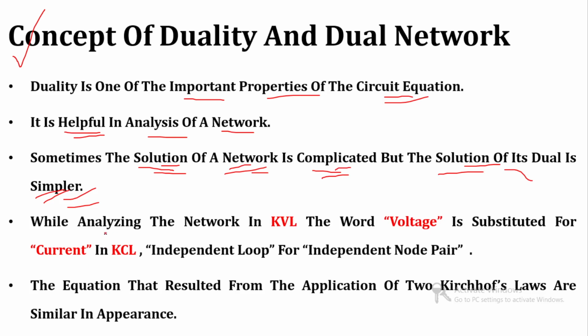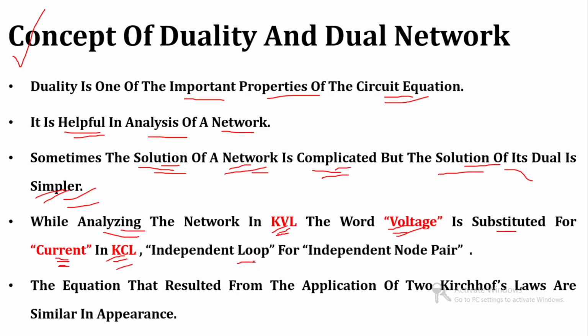While analyzing the network, for Kirchhoff's voltage law, the word voltage is substituted for the current in Kirchhoff's current law. In KVL we deal with voltage, but for Kirchhoff's current law we can replace the word voltage with current.